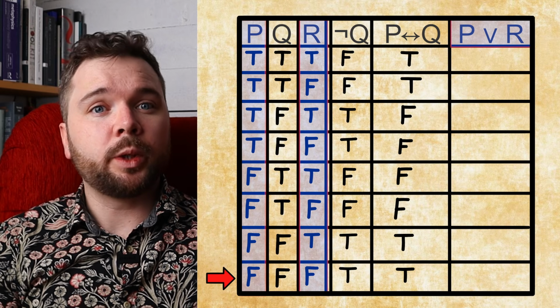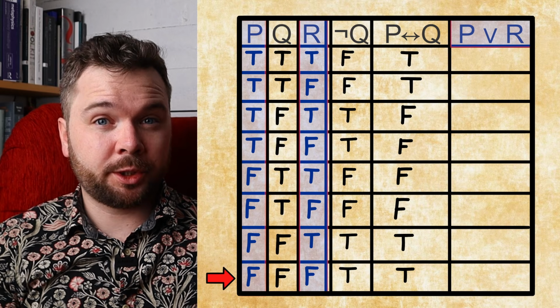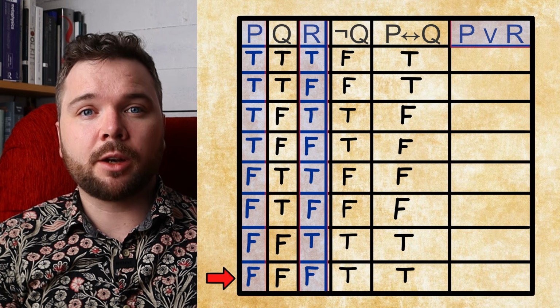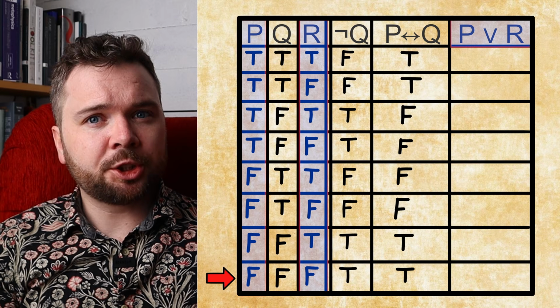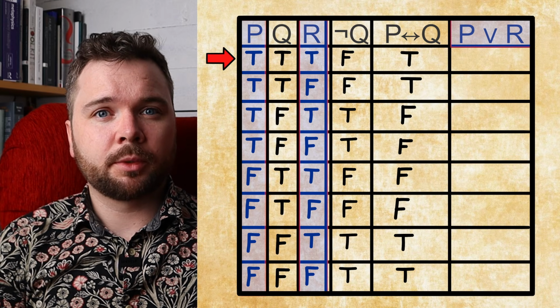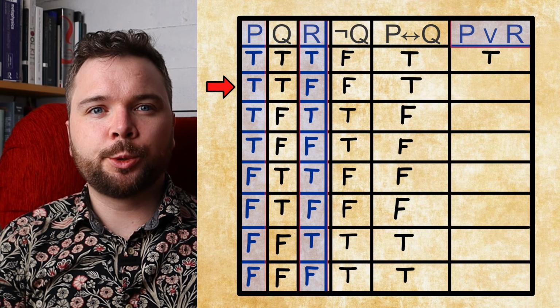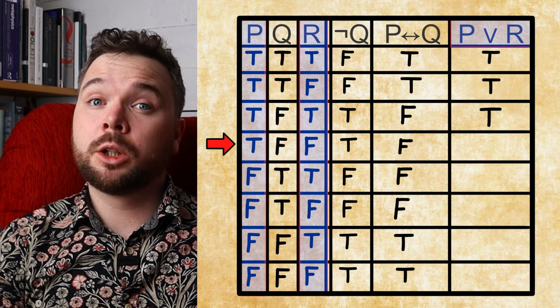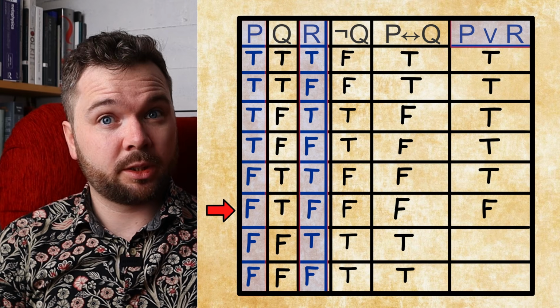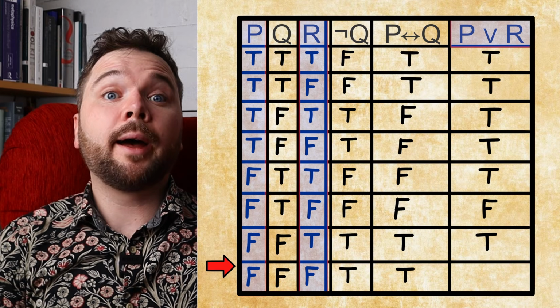Same thing here. We need to remember the truth table for disjunction while we compare the rows underneath P and R. And a disjunction is only false when all of the disjuncts are false. So here it should be true, true, true, true, true, then false, here, right? Then true and false.